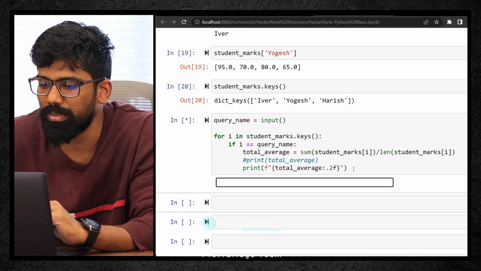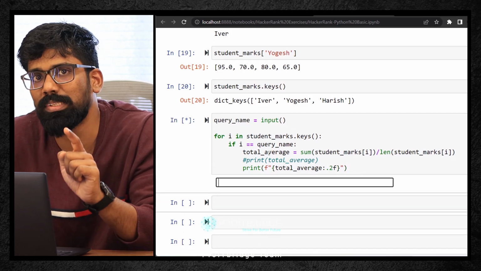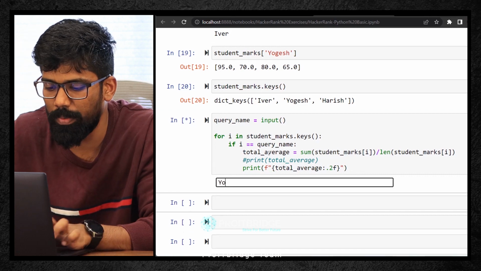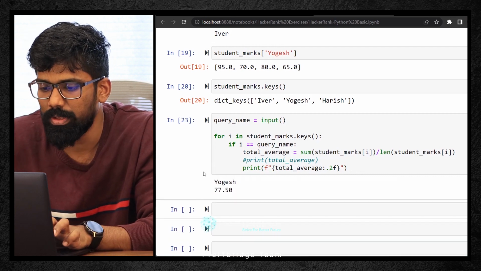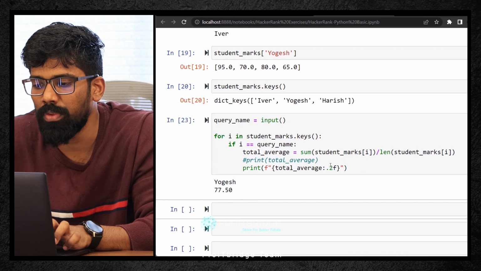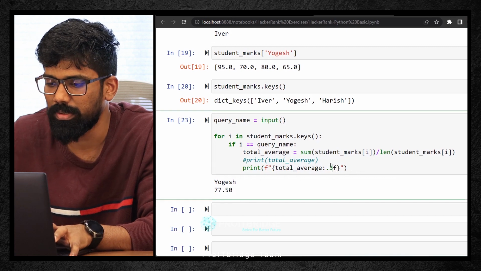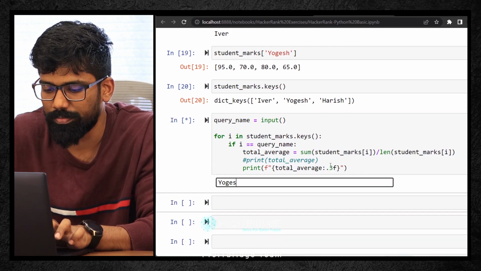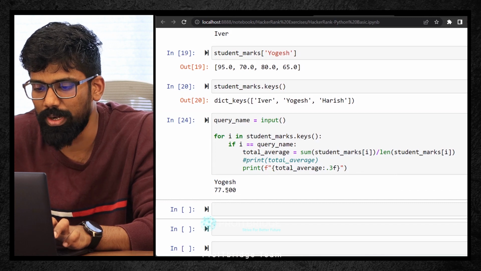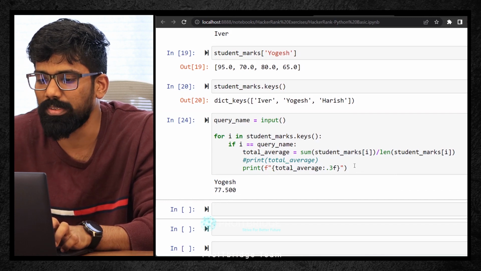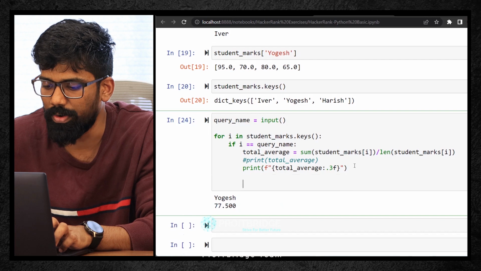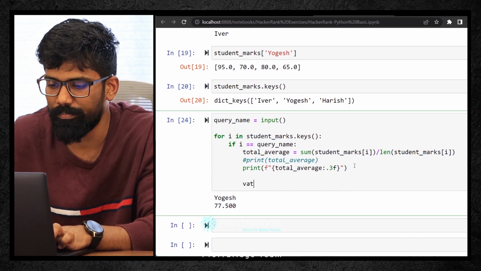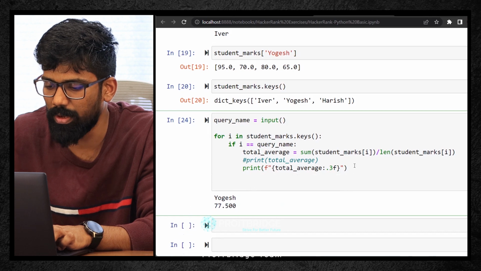Now let me click on this. Earlier I've given Yogesh and I've got 77.5. Now let me click on again Yogesh. 77.50. Here if you say 3 decimals, Yogesh, you will get 3 decimals. So the format is nothing but, all right, after colon, your variable name in this particular print function.